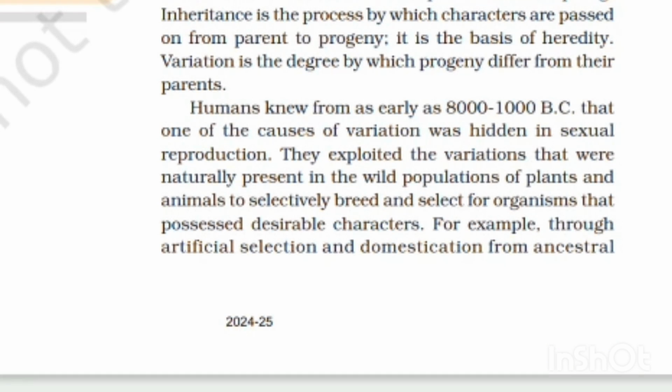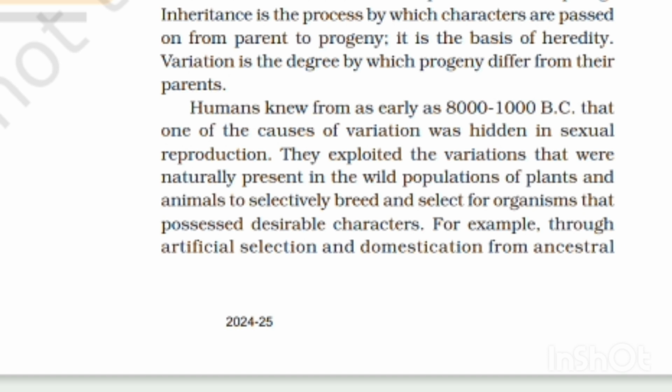Humans knew from as early as 8,000 to 10,000 BC that one of the causes of variation was hidden in sexual reproduction. They exploited the variations that were naturally present in the wild population of plants and animals, so they selectively bred and selected for organisms that possessed desirable characters.